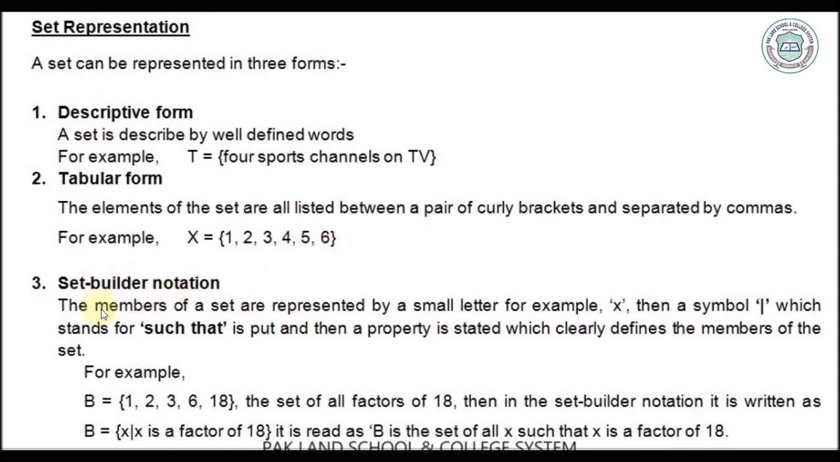Set builder notation. The members of a set are represented by a small letter. For example, x, then a symbol which stands for such that is put, and then a property is stated which clearly defines the members of the set. For example, B is the set {1, 2, 3, 6, 18}, the set of all factors of 18. Then in set builder notation, it is written like this. I read it as B is the set of all x such that x is a factor of 18.